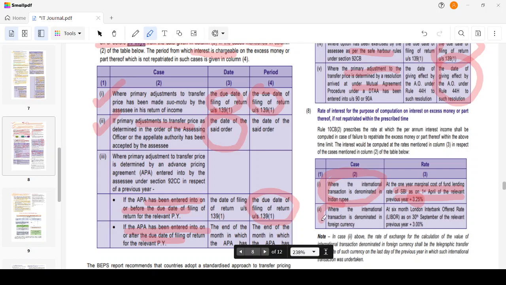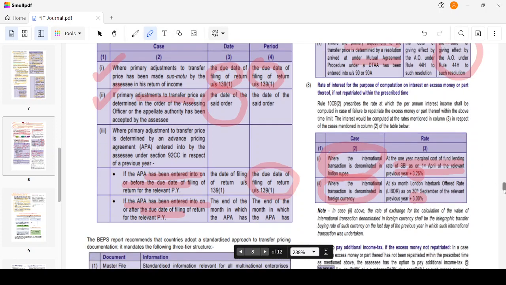When the international transaction is denominated in foreign currency, it is the 6 months LIBOR as on 30th September plus 3 percent. In both cases, the rate of exchange for calculation of the value of foreign currency shall be the telegraphic transfer (TT) rate.